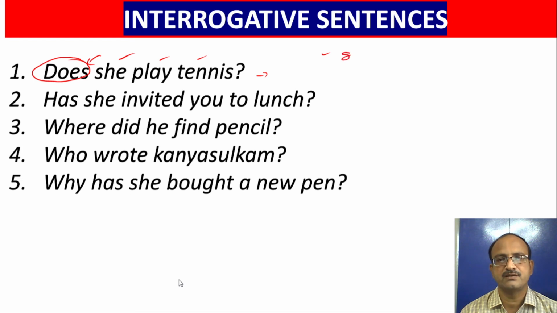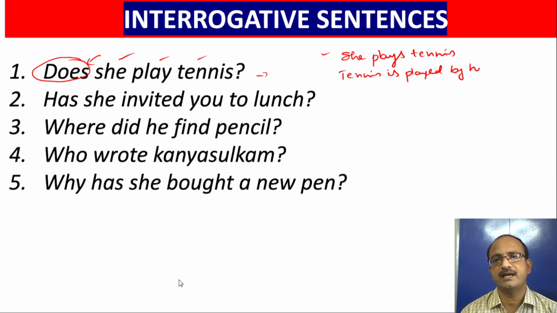If this question is transferred into an assertive sentence, we can write like this: she plays tennis. Okay, so we can change this into passive voice easily: tennis. Since it is present tense, we have to take is. Play, played, played. Tennis is played by her. If it is a statement, it is active voice. This is passive voice.